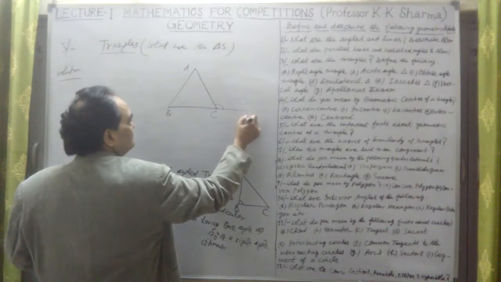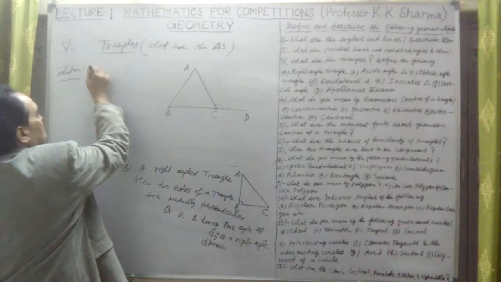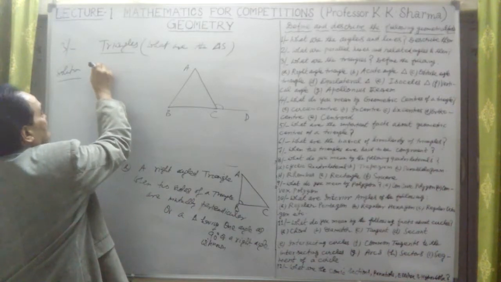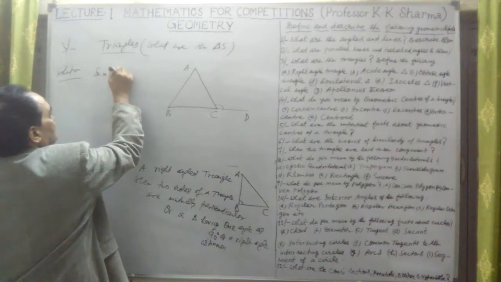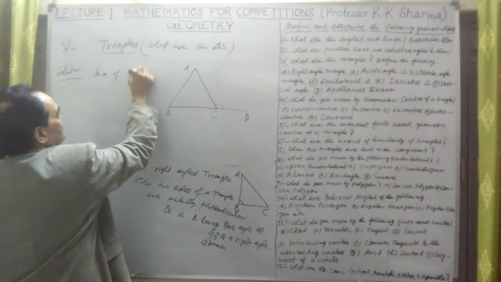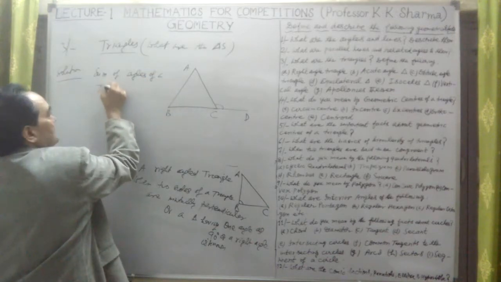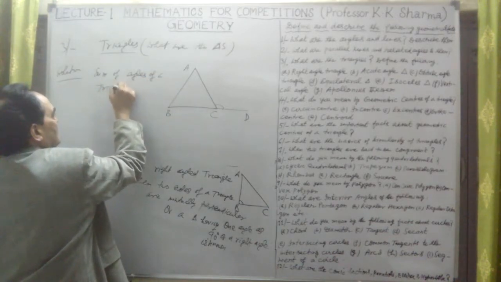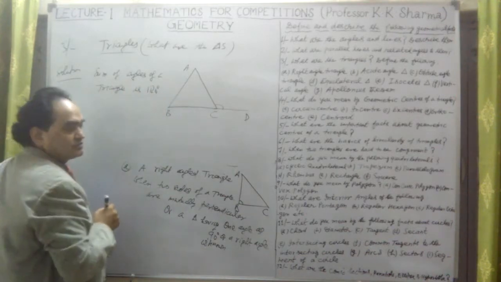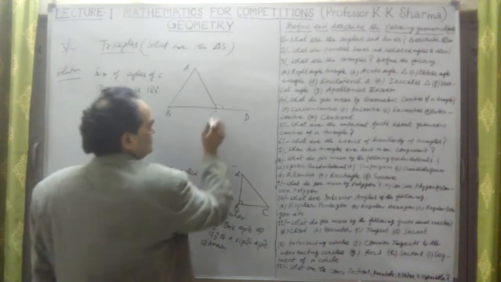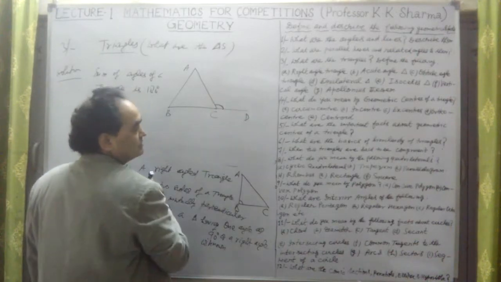The sum of the angles of a triangle is 180 degrees. Why?